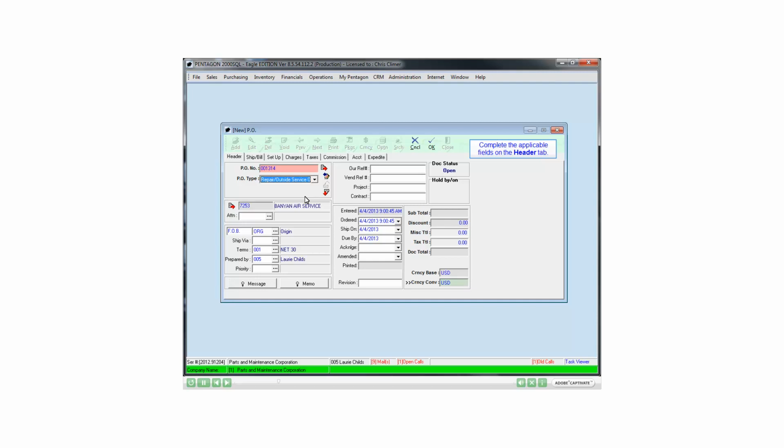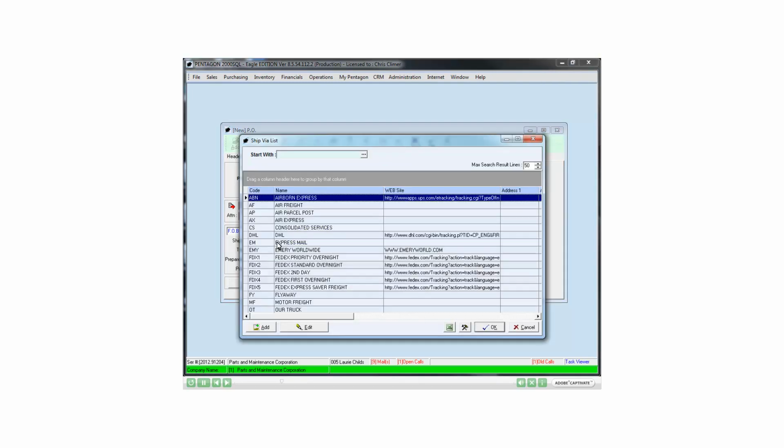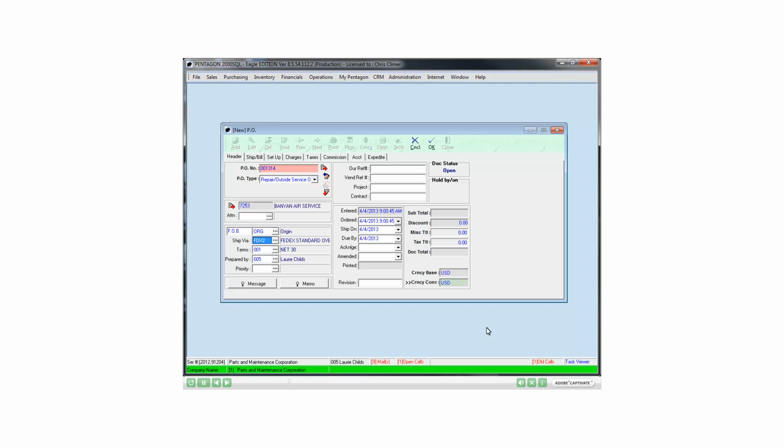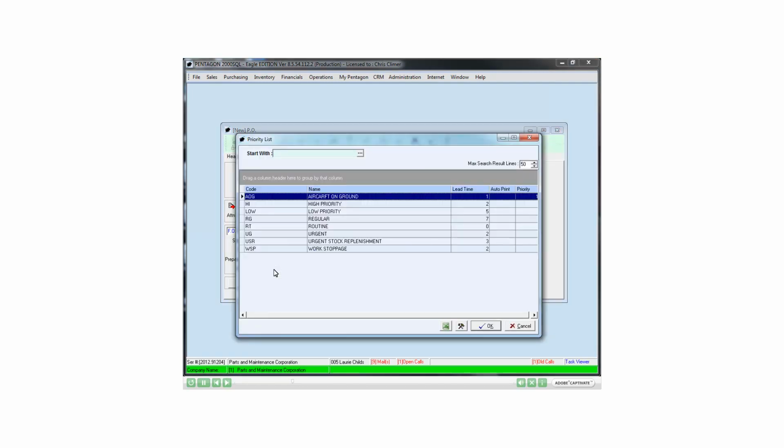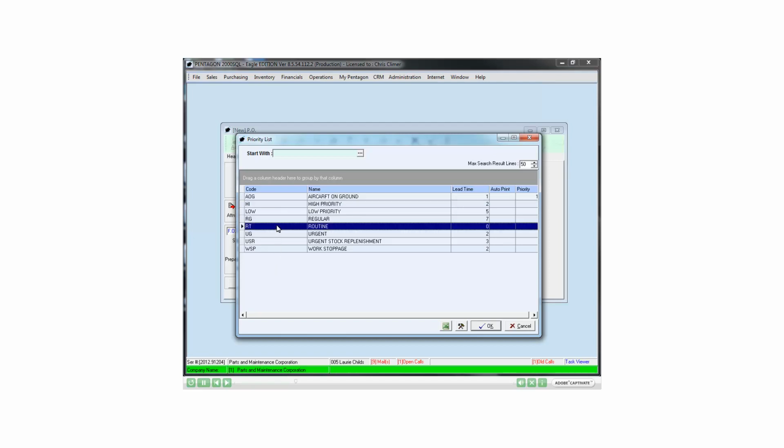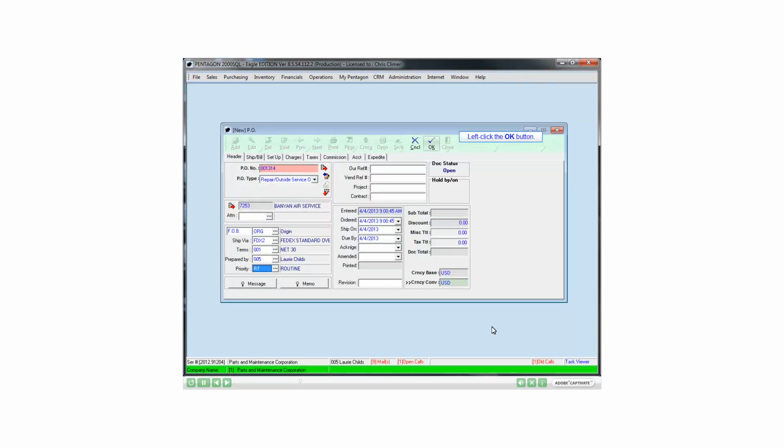Complete the applicable fields on the Header tab. Left-click the OK button.